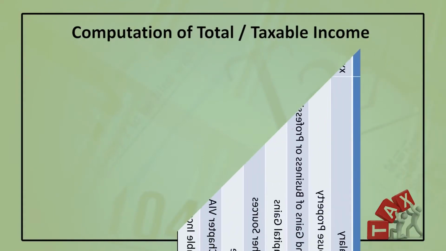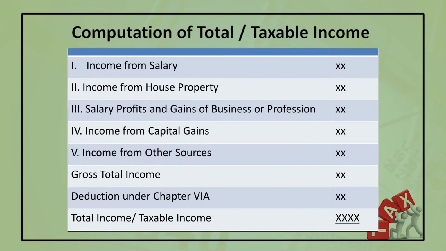In undergraduate studies, we computed the total income or taxable income. First, you have to compute the gross total income, which comprises the 5 heads of income: salary, house property, profits and gains of business or profession, capital gains, and income from other sources. After getting the gross total income, you have to make deductions under chapter 6A, which is provided by the Income Tax Act. After deducting the amount under chapter 6A, you get the total income or taxable income. This is the taxable income on which the tax liability is computed.